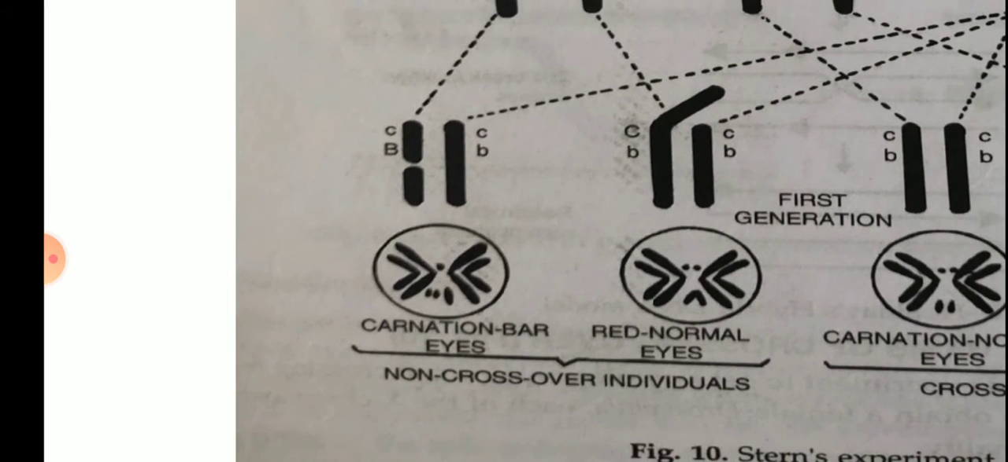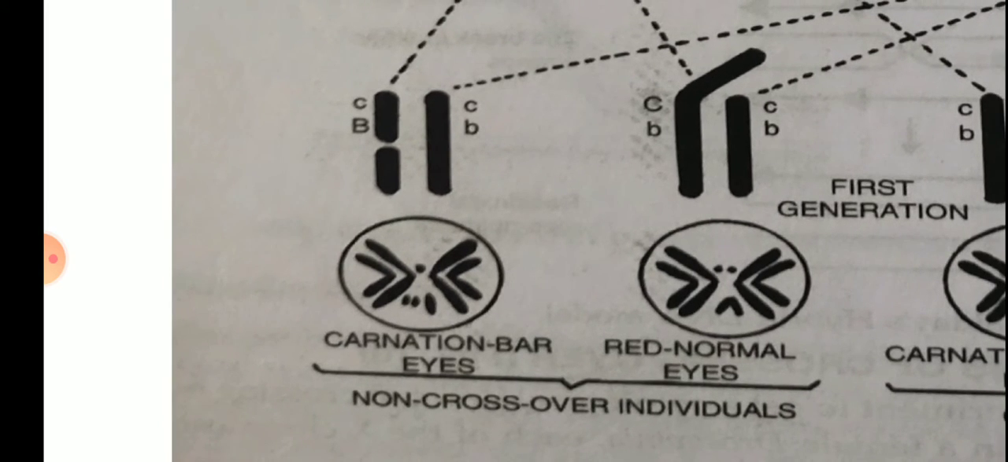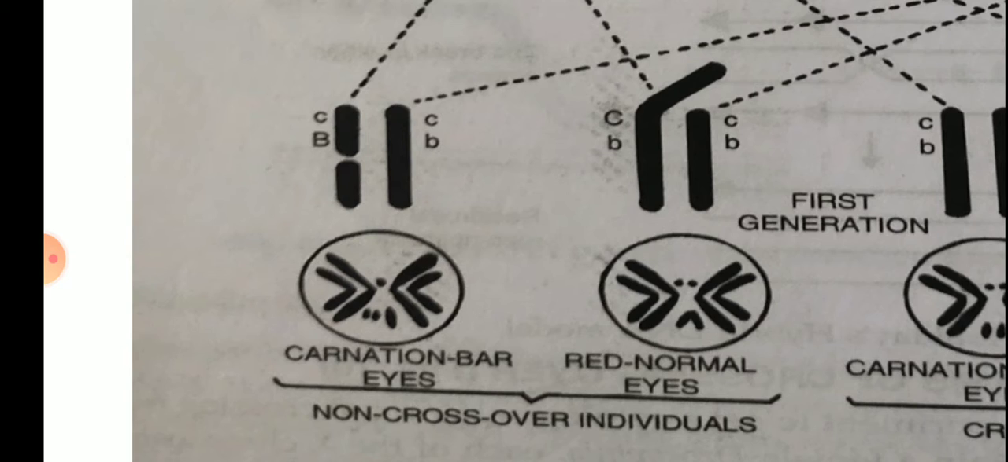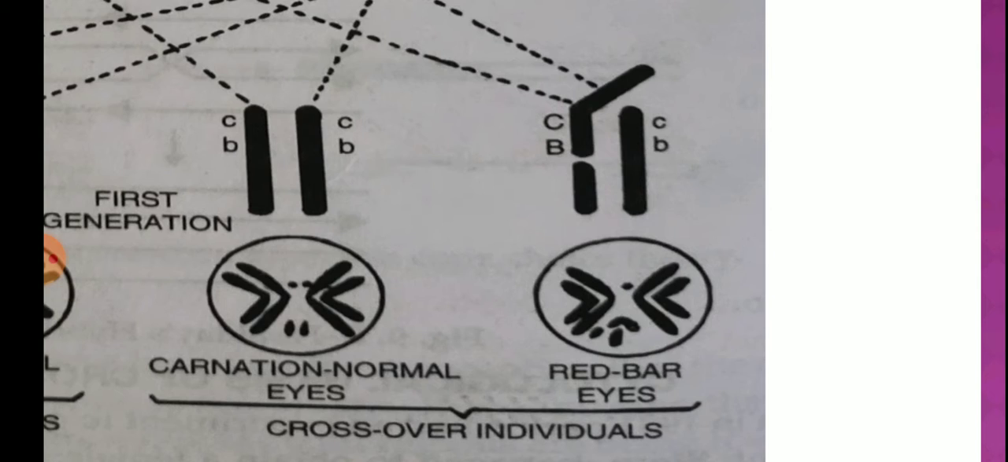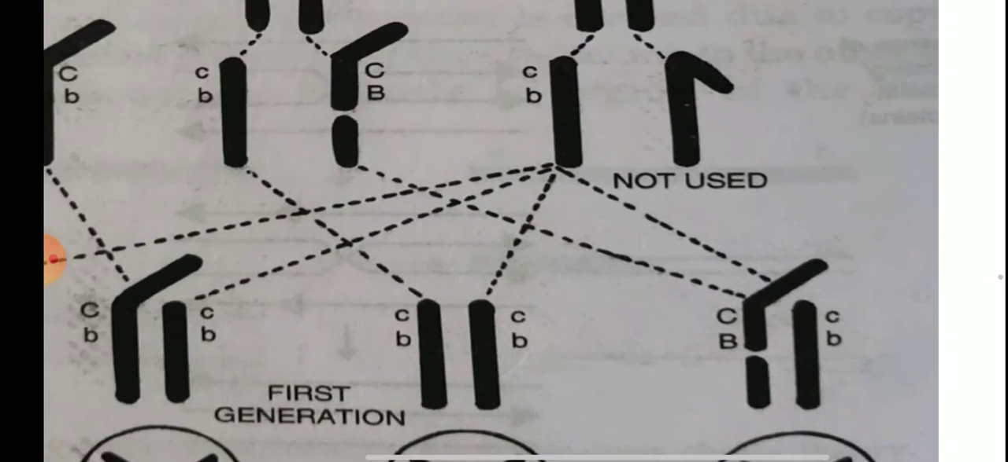In the non-crossed over individuals, having the parental recombination type, with carnation and bar eye, or having both dominating characters, they are having a large percentage. And in the other one, red and normal eye, both dominating characters, and carnation bar eye with recessive characters, these non-crossed over individuals were having high percentage. And the other two were having one dominating and one recessive character, for example carnation and normal eye, whereas red and bar eye. This is formed due to the crossing over.